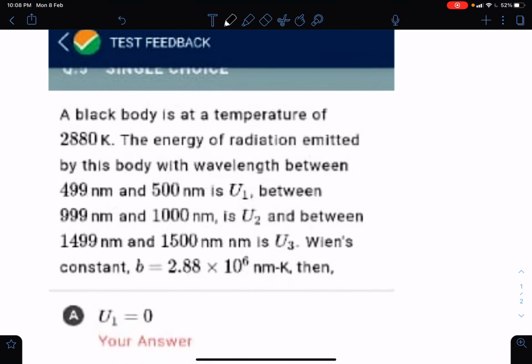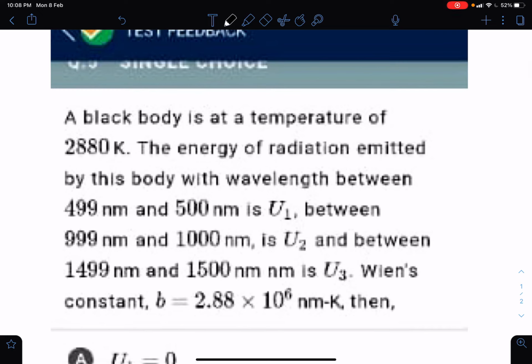Again, this is a question from NTA. Here it is given that there is a black body and it is at a temperature of 2880 Kelvin.